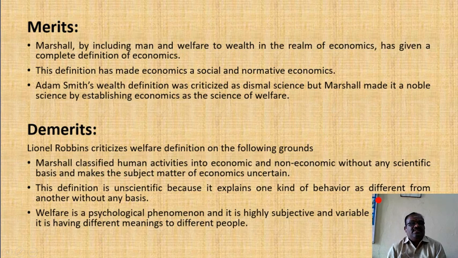The third criticism of this definition is that welfare is a psychological phenomenon, highly subjective and variable from person to person. Therefore, it has different meanings for different people.